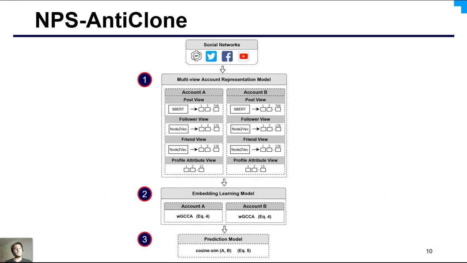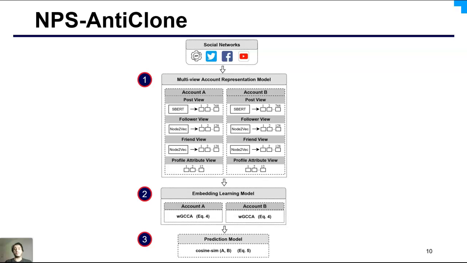Now I will present our proposed solution, NPS-AntiClone. First of all, we need to generate suspicious account pairs for identity cloning detection. Therefore, we adapt a mechanism commonly used in existing works, whereby we search for a pair of accounts that contain a similar username or screen name.